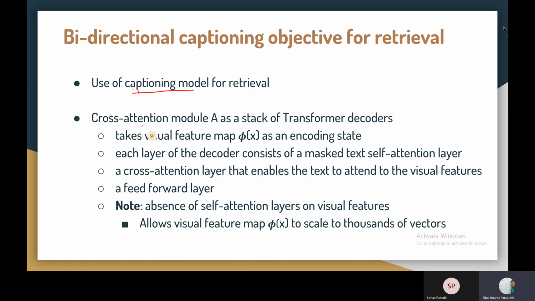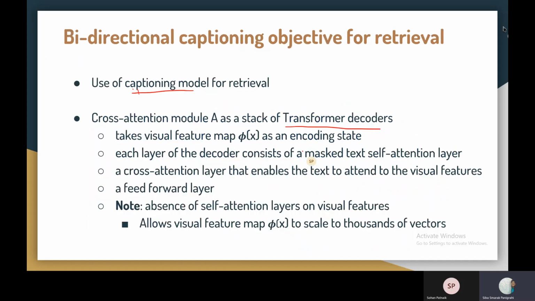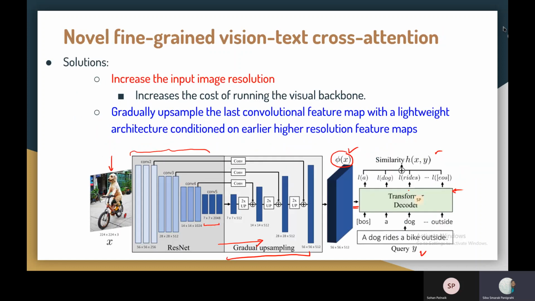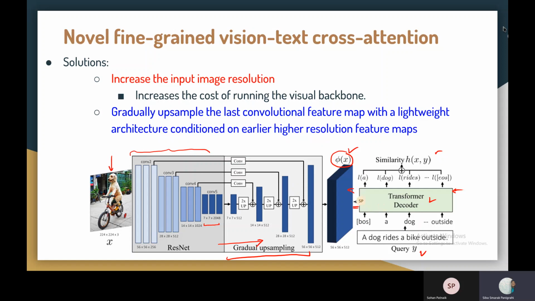Okay, now what they're doing is in the cross-attention module A, it is a stack of transformer decoder, and it takes the feature map phi x as an encoding state. Like here, this phi x is input to the transformer decoder, this arrow part. Then each layer of the decoder consists of a text self-attention layer. So inside this decoder, there will be a self-attention layer between the text part. Then there is a cross-attention layer that enables the text to attend to visual feature. Like that's the name of the entire mechanism, cross-attention. So there will be cross-attention between the input phi x and the query y.